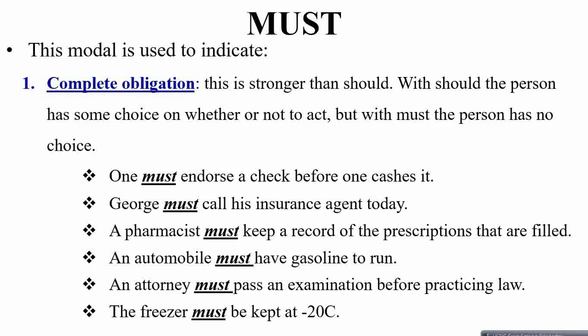Example 4 is an automobile must have gasoline to run, otherwise the automobile can't run. So the must thing is to have gasoline in it. Example 5 is attorney